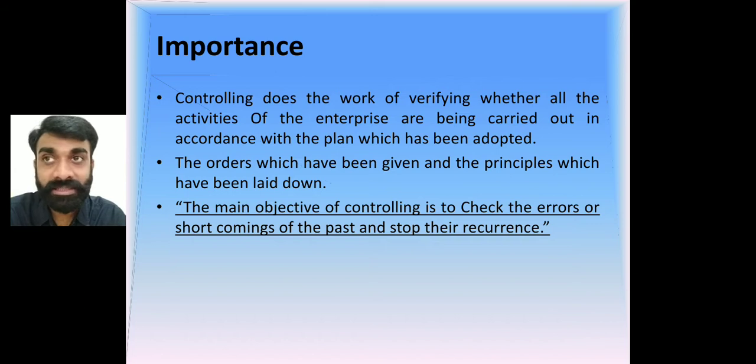The reason is simple. Whatever we have decided, designed or planned in the very first function of management, that is planning, every activity and each and every performance of the employees or the workers, whether it is in accordance with the plan or not, will be checked with the help of controlling. The main objective of controlling is to find out the errors and the deviations, so that these mistakes are not repeated in the future course of action of the employees or the workers.